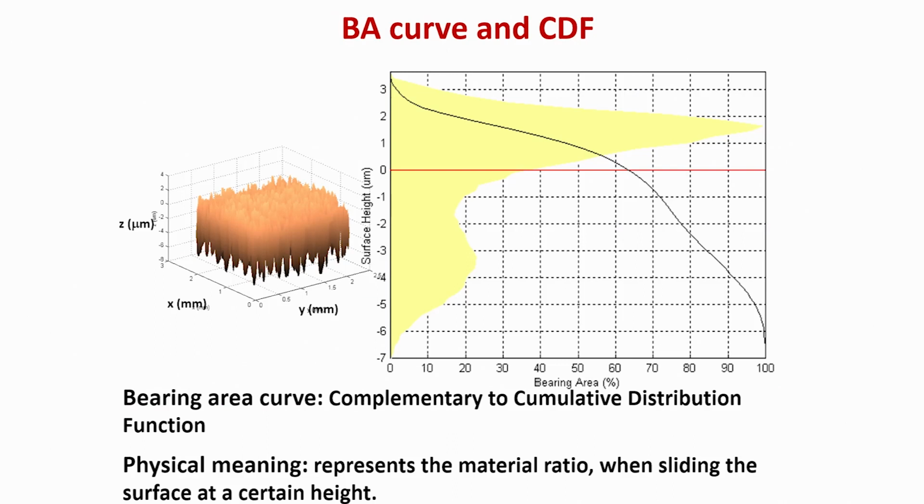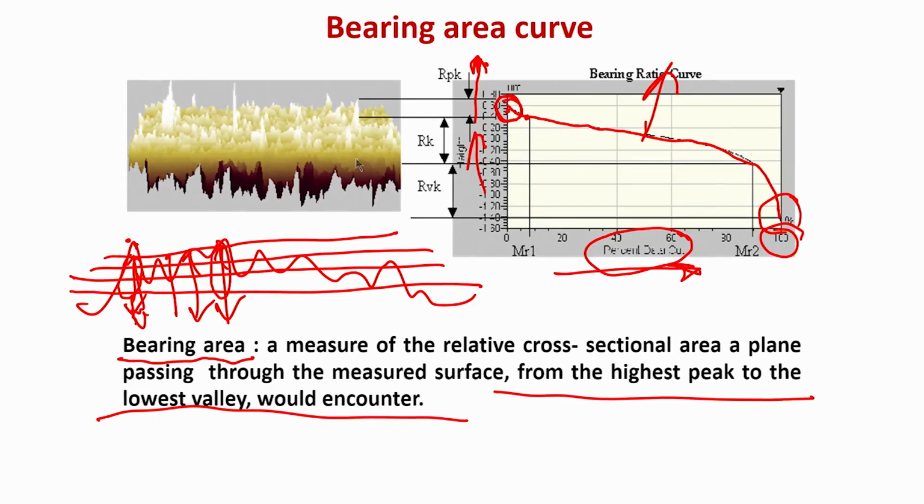This is another representative surface. This is the 3D plot of the engineering surface, and as I said in the last slide, that is the surface height. If you go back to this plot, this is the surface height for any plane. Let us say if you take this plane, the surface height is this one.